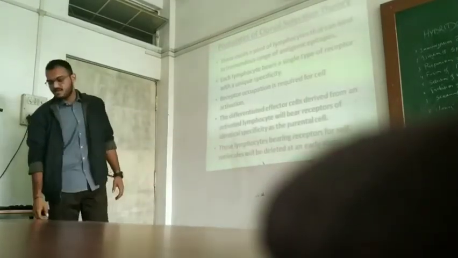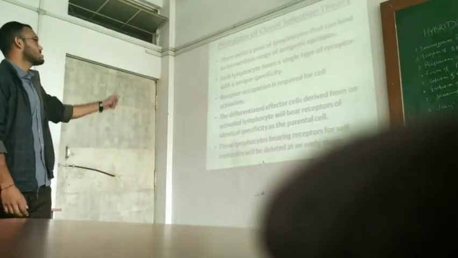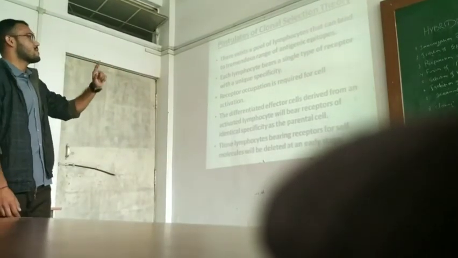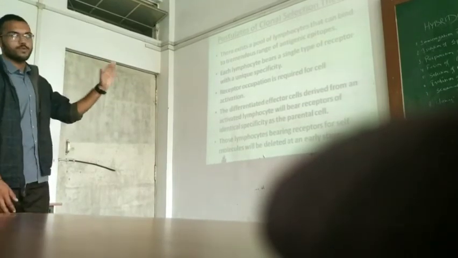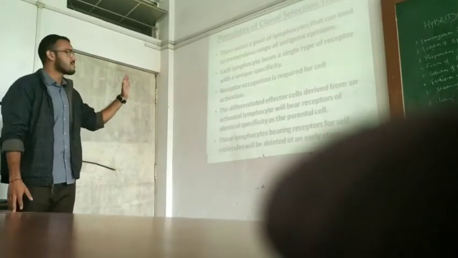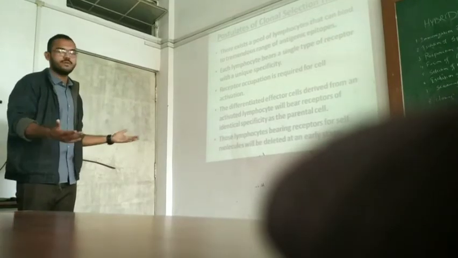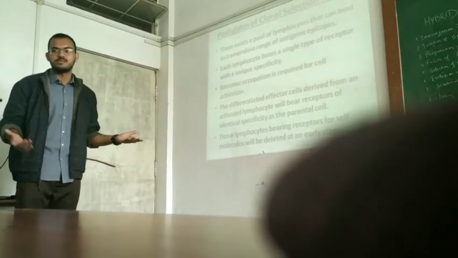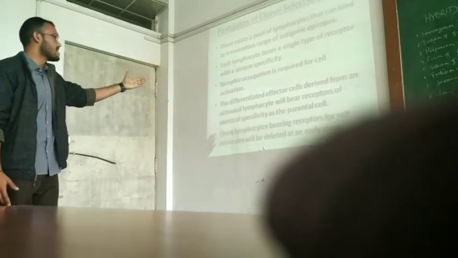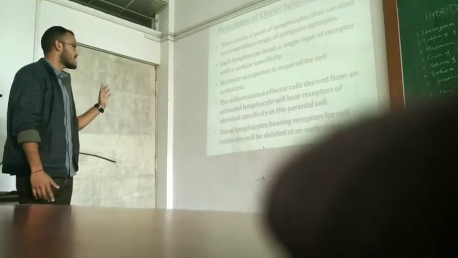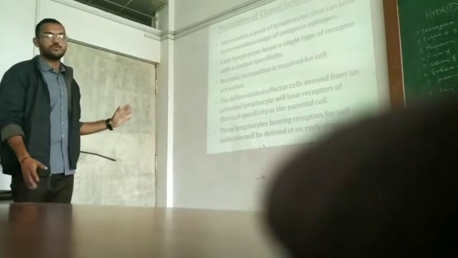So there are a few postulates of the clonal selection theory. As I said, there is a large variety of lymphocytes present in our body which can bind to a tremendous range of antigenic epitopes. This is why a large number of lymphocytes are present, so that we may encounter any disease. There has to be variety. Each lymphocyte bears only one single receptor, which is unique in specificity to a particular antigen.